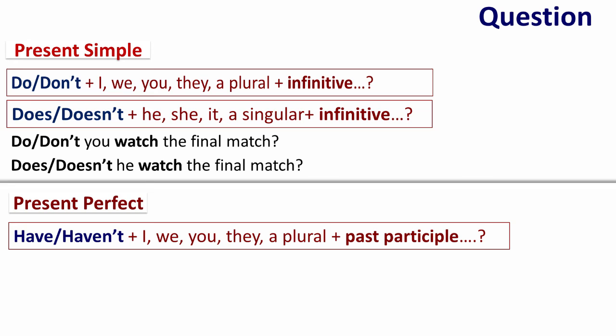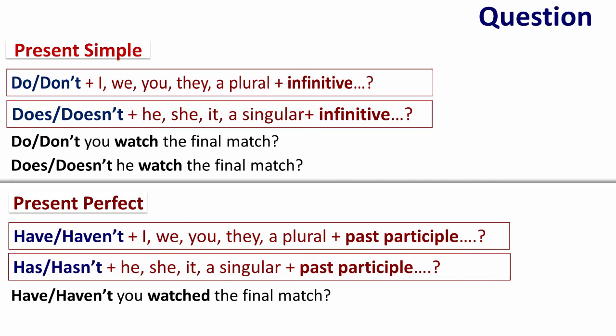For example, have you or haven't you watched the final match? Or has or hasn't, followed by he, she, it, or a singular, followed by the past participle. For example, has he or hasn't he watched the final match?